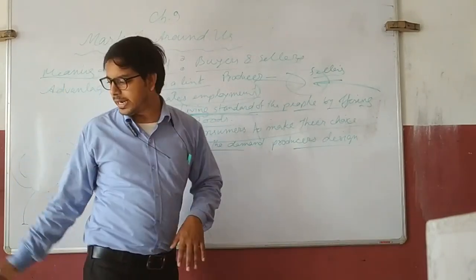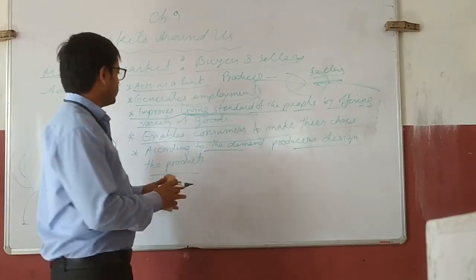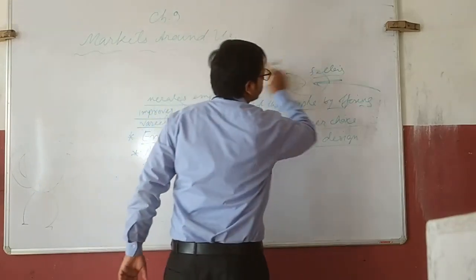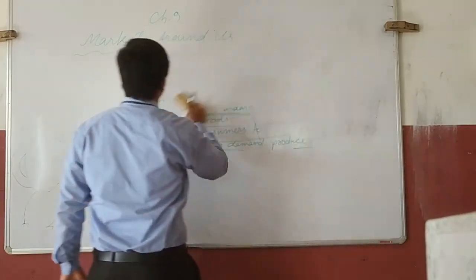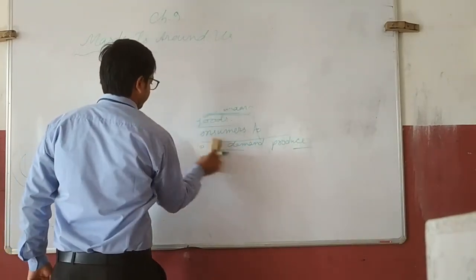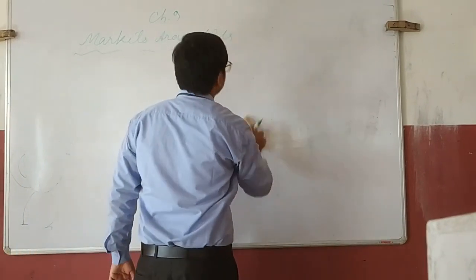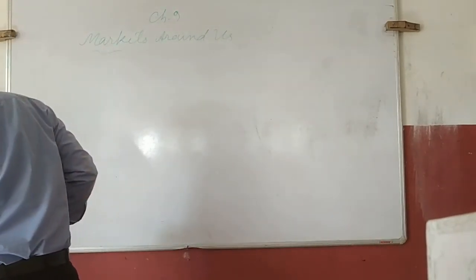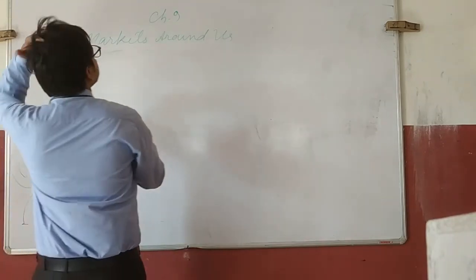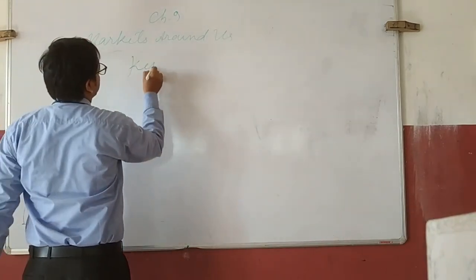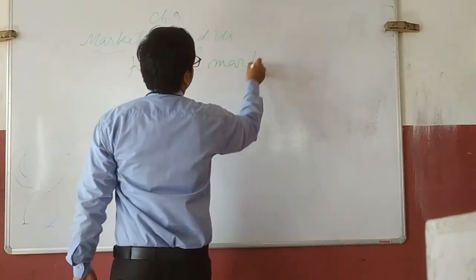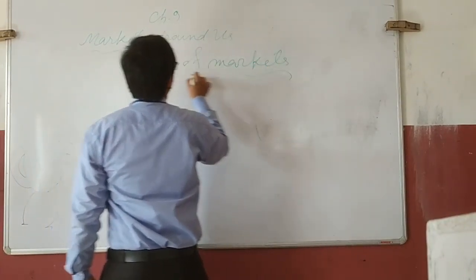If you have understood, then the next point is types or kinds of markets.